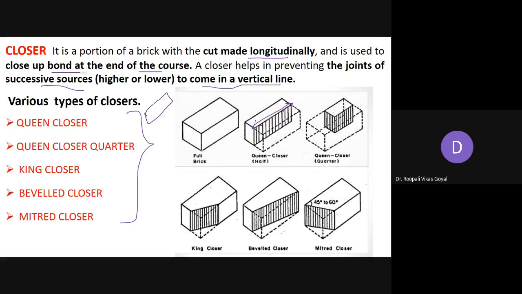So here you can see this is the full brick, okay. Here, cut in half lengthwise, it is the queen closer. Queen closer को भी halfway cut कर दिया, then it is called the quarter queen closer, okay. Then here is the king closer. So this is the king closer, this is the beveled closer. Here there is a big angle, and this is the mitered closer. So we will learn in detail now.